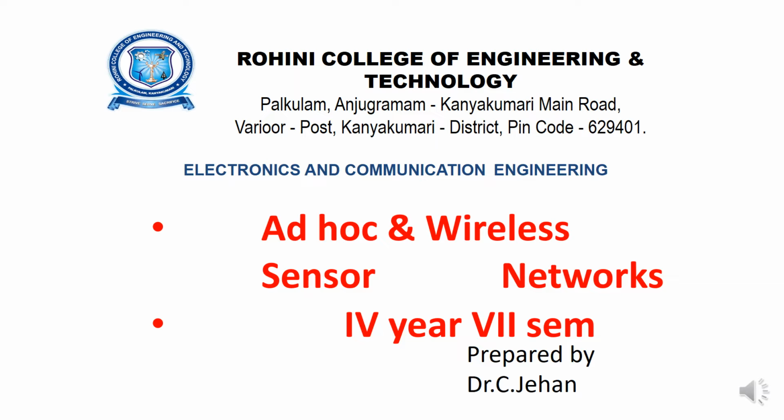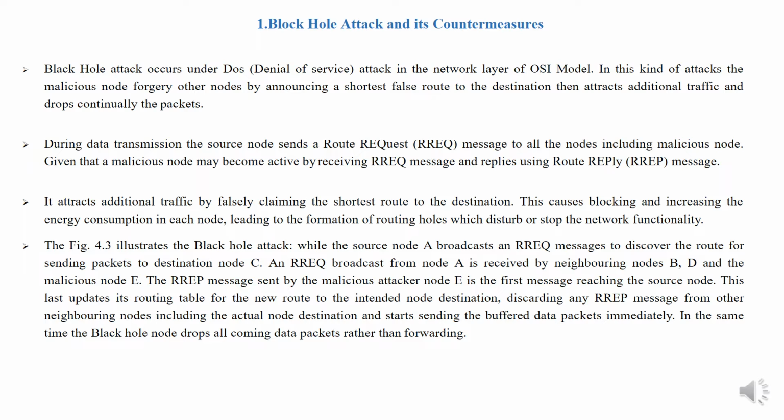So in this video I have discussed about wireless sensor networks, black hole attack and its countermeasures. Black hole attacks occur under DoS, denial of service attack, in the network layer of the OSI model. In this kind of attack, the malicious node forges other nodes by announcing a shortest false route to the destination, then attracts additional traffic and drops the packets continuously.